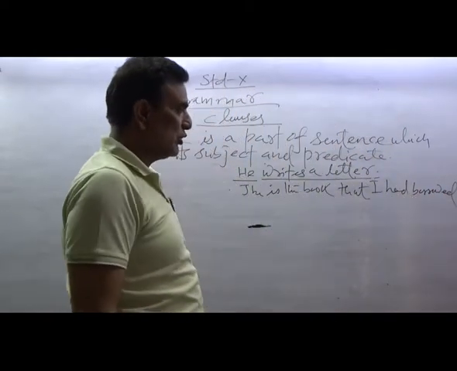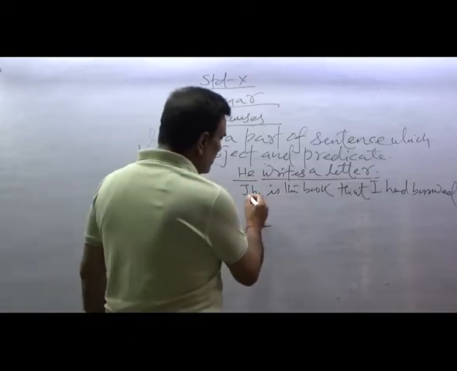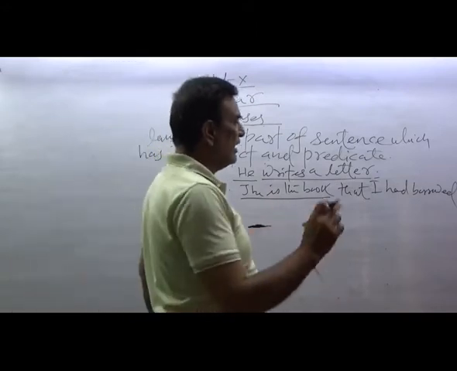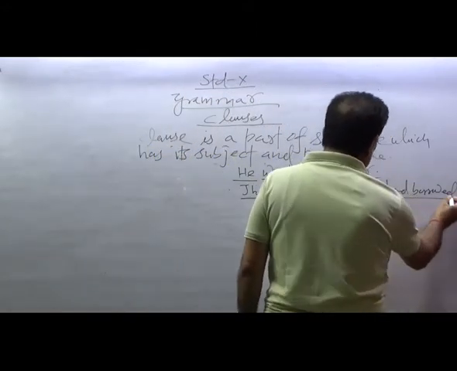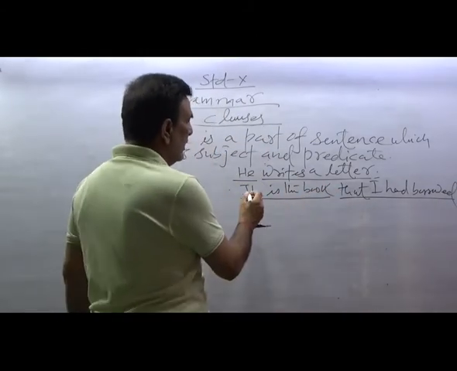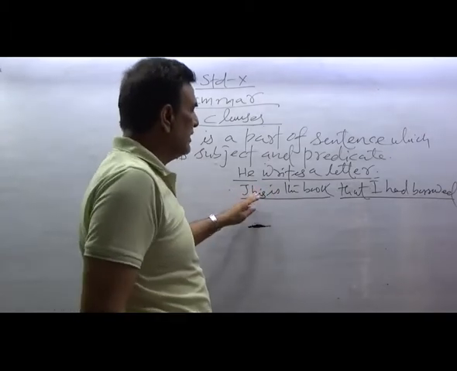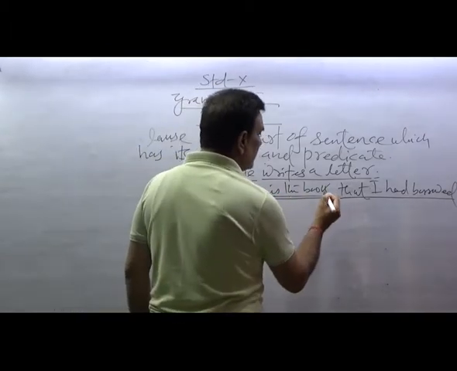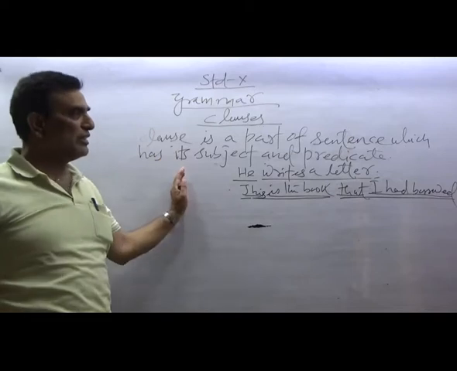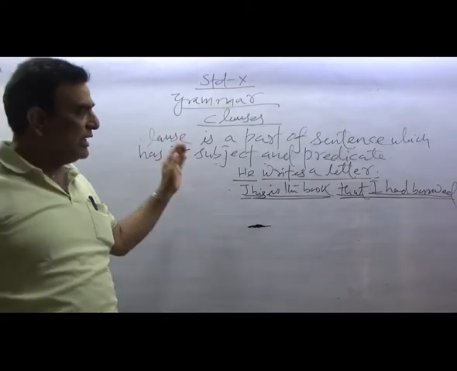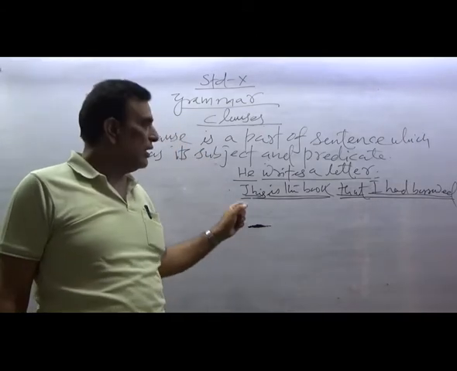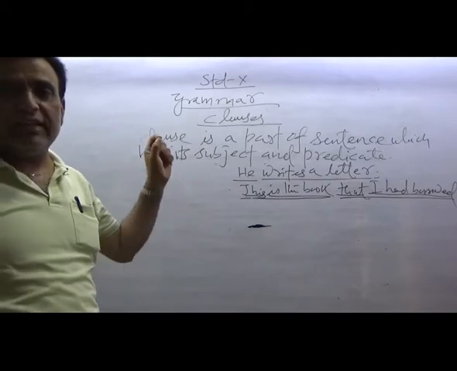This is the book that I had bought. Now just see this sentence. There are two clauses. This is one: this is the book. And another clause is: that I had bought. In both the clauses, there is a subject and a predicate. This is the subject, this is the predicate. Here also, this is the subject and this is the predicate. It means the definition that I have written here is applicable: a clause has its own subject and predicate.